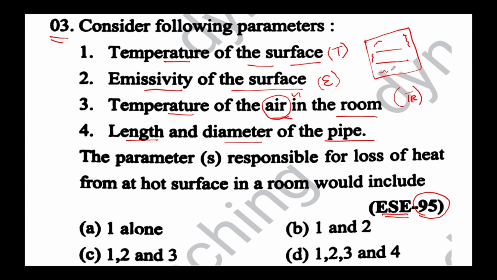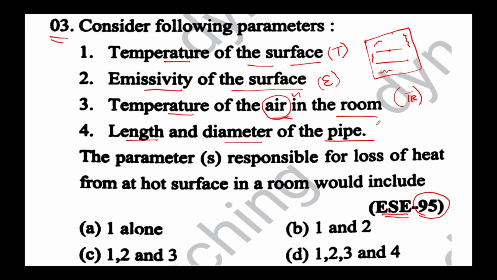So you can conclude one thing: the heat transfer between the pipe and the room is not only going to be because of radiation, because you know that for radiation mode of heat transfer there should not be any medium. But since air as a medium is present between the pipe surface and the room, convection mode of heat transfer is also quite possible, right?